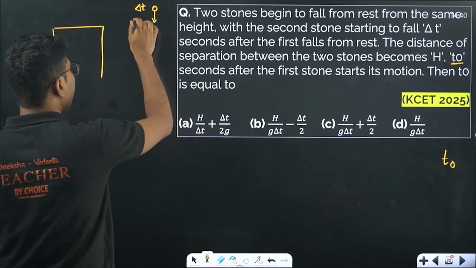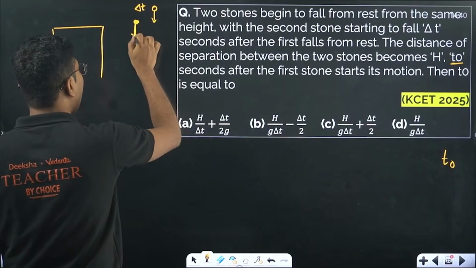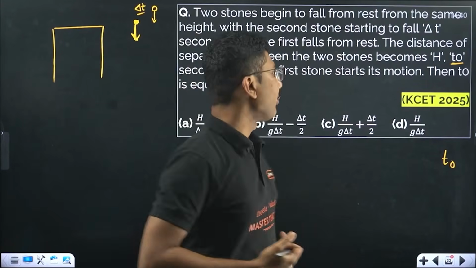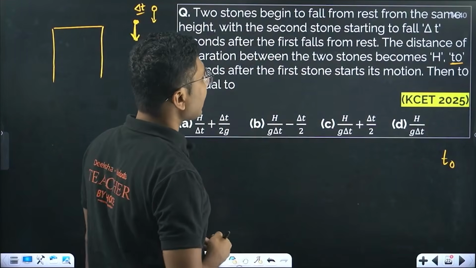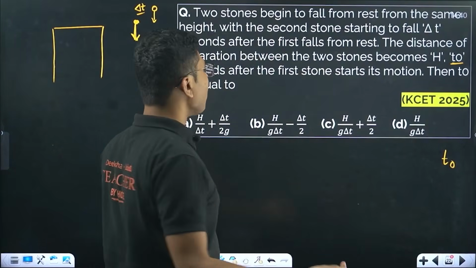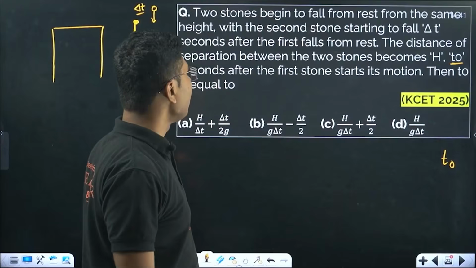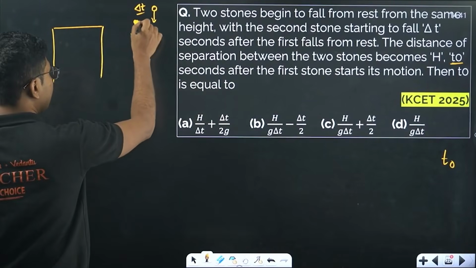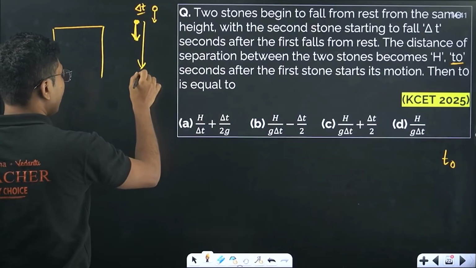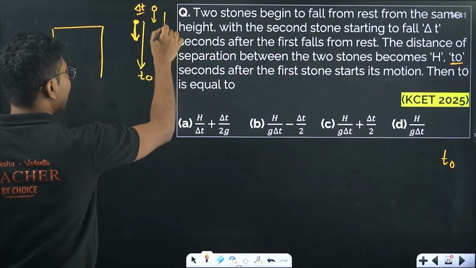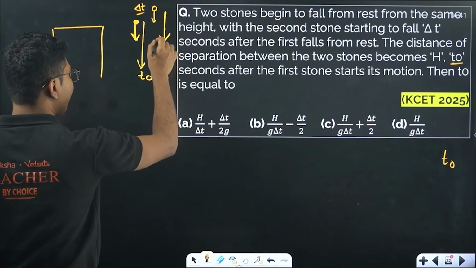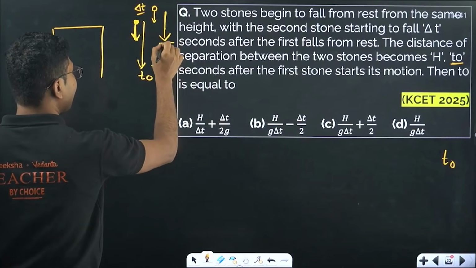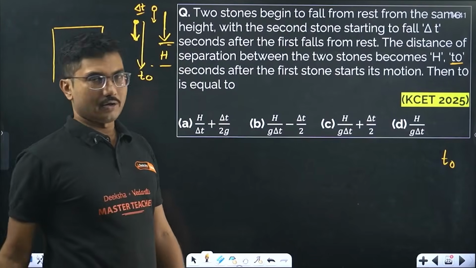The first stone already started to fall, and after delta t seconds you allowed the second stone to fall. Now it says that after some time t naught after the first stone starts, the separation between these two stones is capital H. Now they asked you what is the value of t naught.